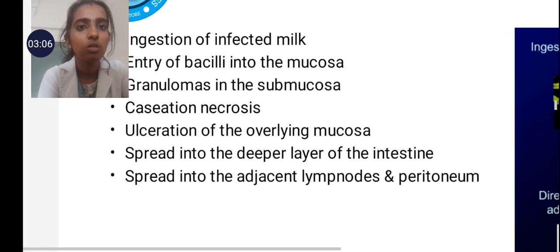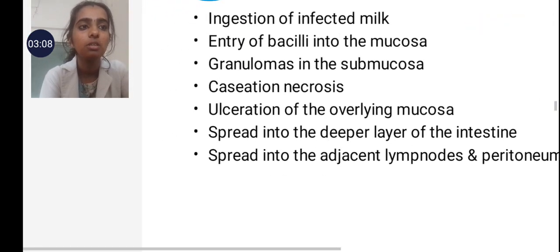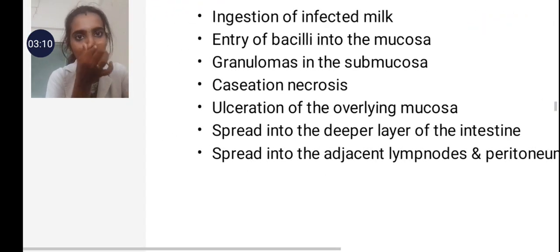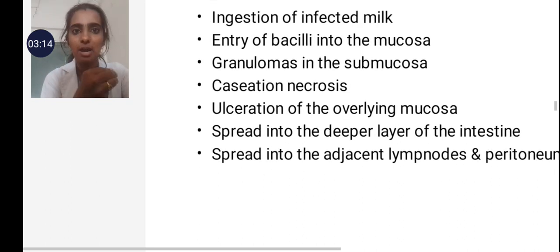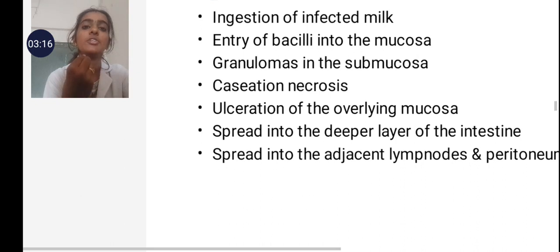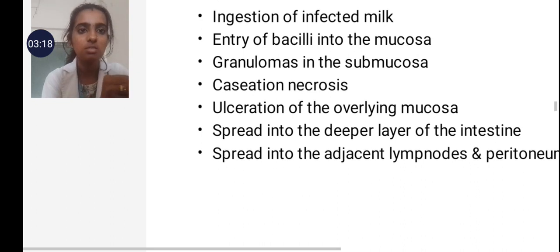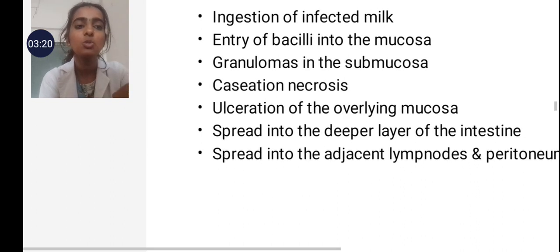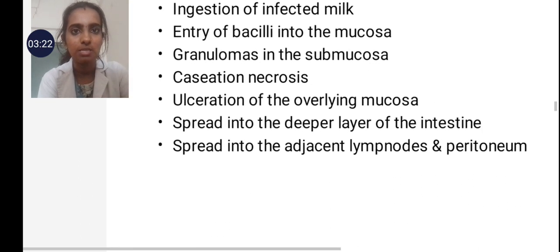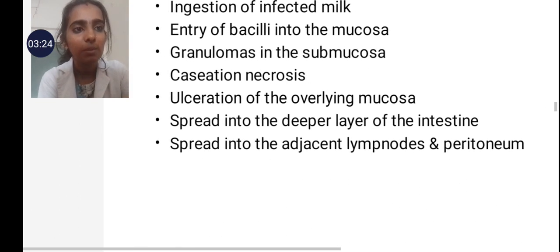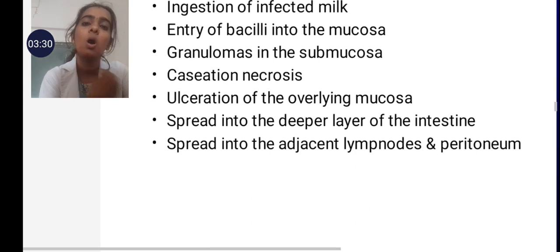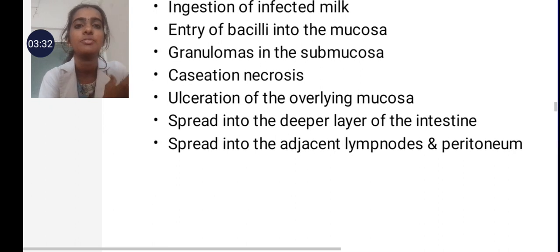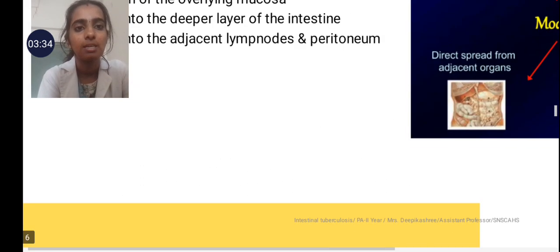So the pathophysiology is ingestion of infected milk, which leads to entry of bacteria into the mucosa, which leads to granulomas in the submucosa, which leads to caseation necrosis, which leads to ulceration of the overlying mucosa, which leads to spread into the deeper layers of the intestine, which leads to spread into the adjacent lymph nodes and peritoneum. This is how the pathophysiological activities work here.